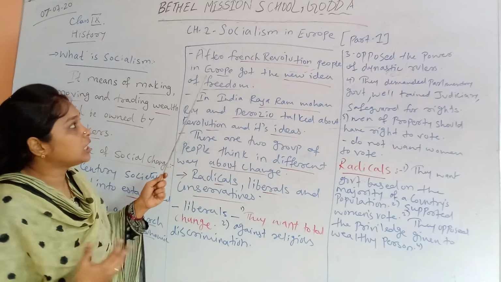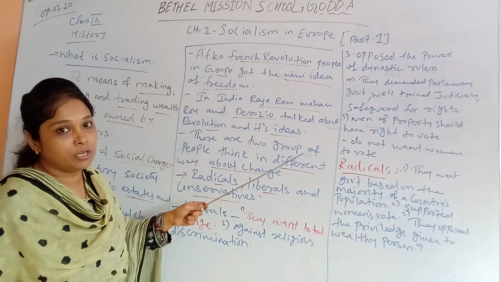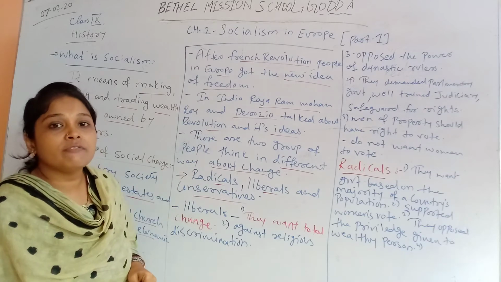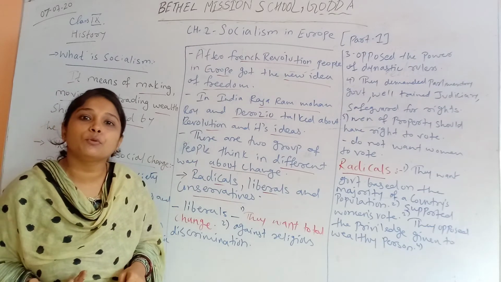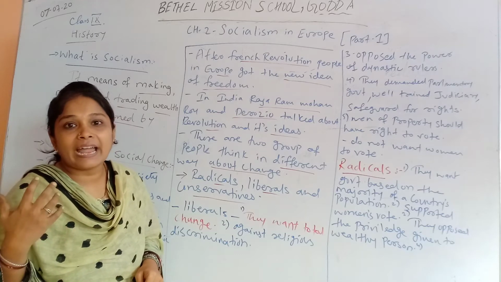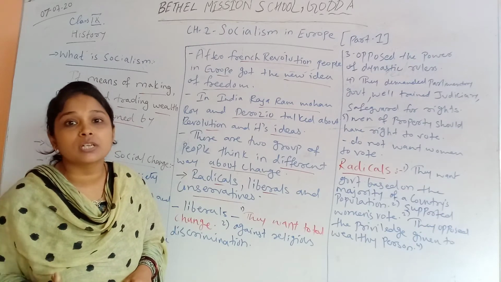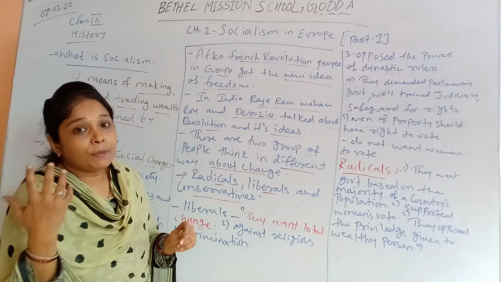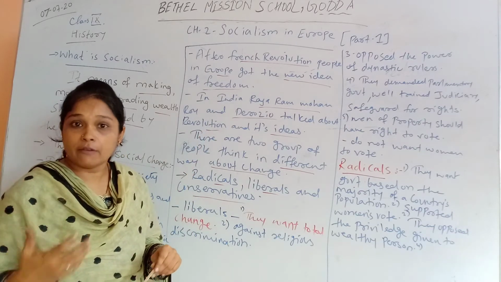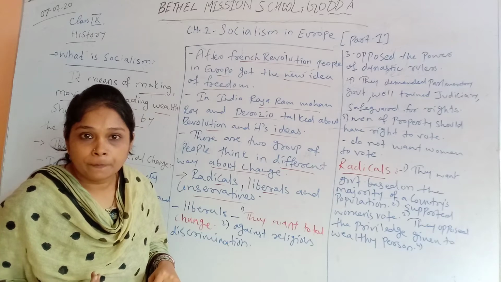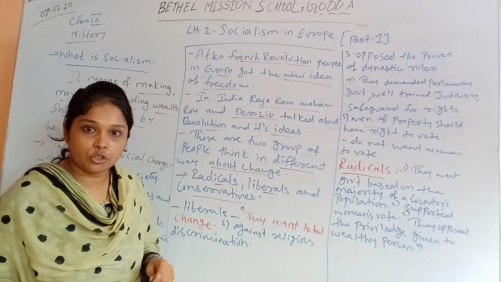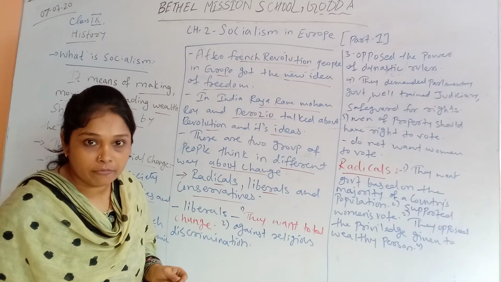Now when we talk about social change after the French Revolution, people in Europe got new ideas of freedom. The French Revolution gave the idea of freedom and the idea of democracy to the people of Europe. That is why the people at that time, influenced by the French Revolution, tried to change their society according to the ideas given by the French Revolution.